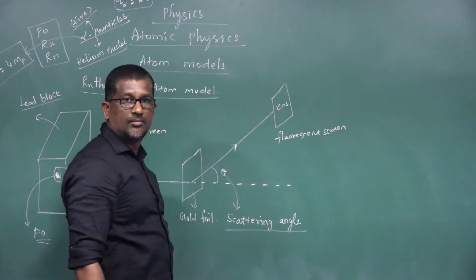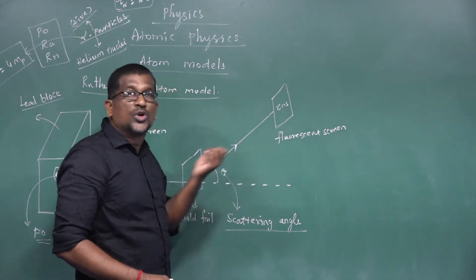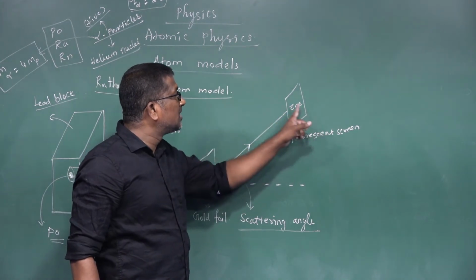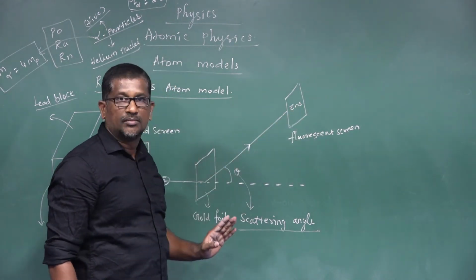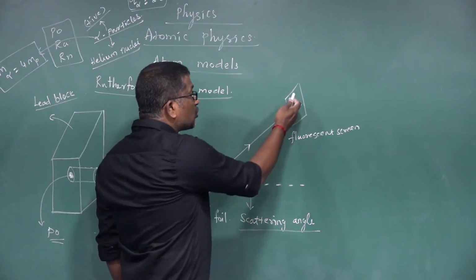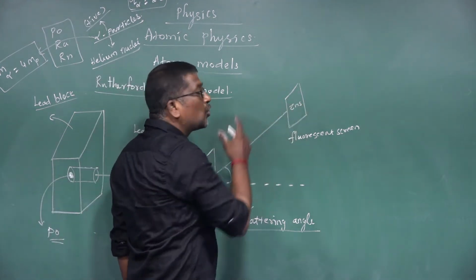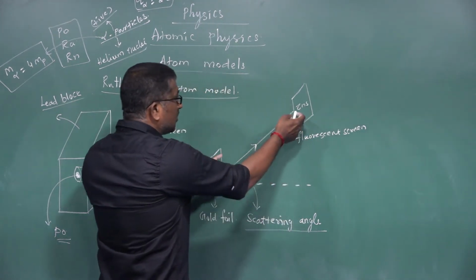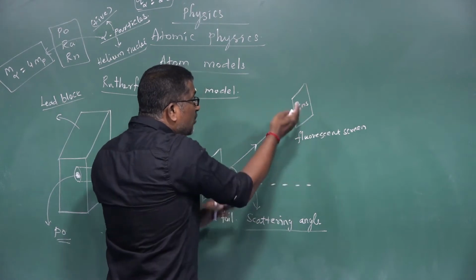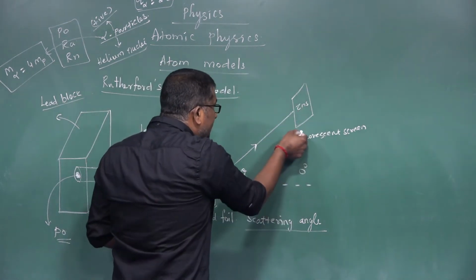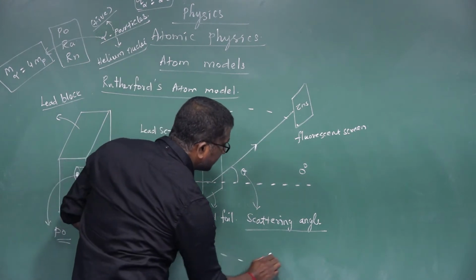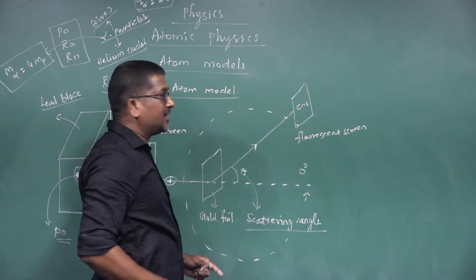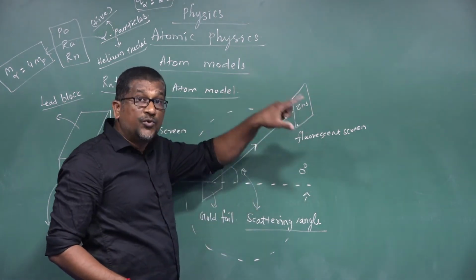In order to catch the alpha particles, this fluorescent movable screen is placed behind the gold foil. Zinc sulfide is one of the fluorescent materials. The screen can be moved from 0 degree to 180 degree, so that is what is called a movable fluorescent screen.